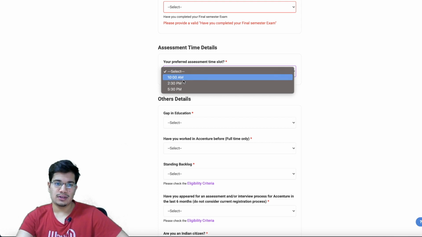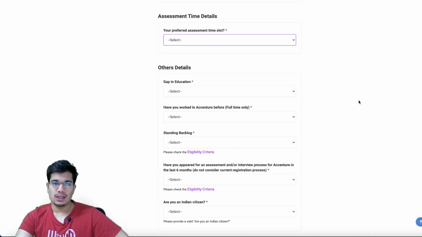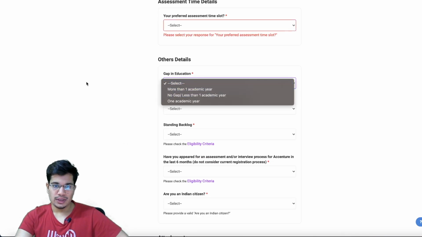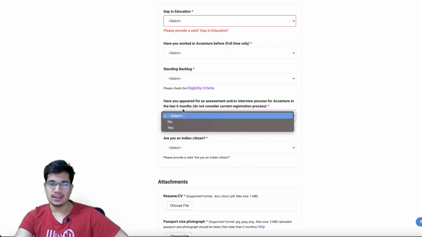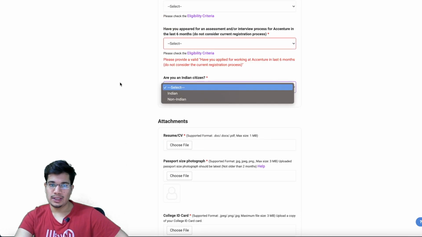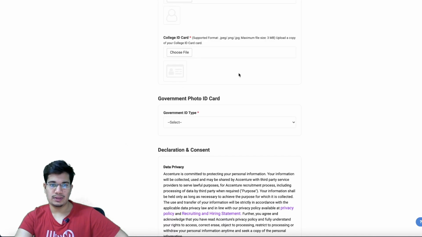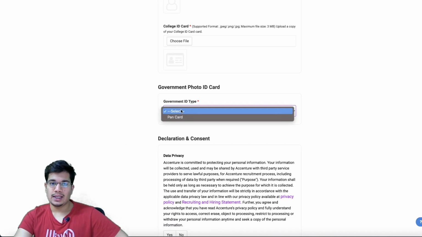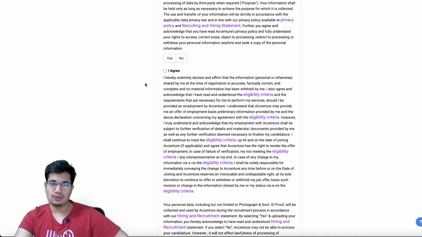So you can choose anyone, whichever one you want to register for when you want to give your online test or whatever. Then details about gap in education, then any backlogs or arrears if you have not yet cleared a particular course. And have you appeared for an assessment for Accenture in the last 6 months? Yes or no? Are you an Indian citizen? Then your resume, your photo, and your college ID card photo as well. And then the government ID that they're asking is for a PAN card. So you can attach your PAN card's photo as well.